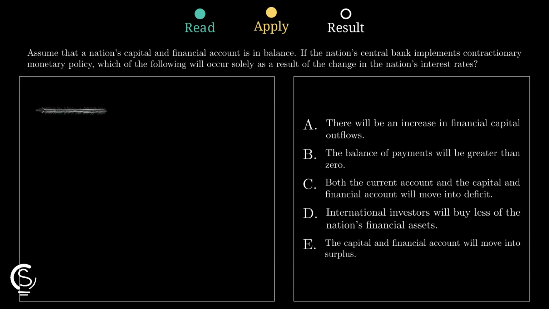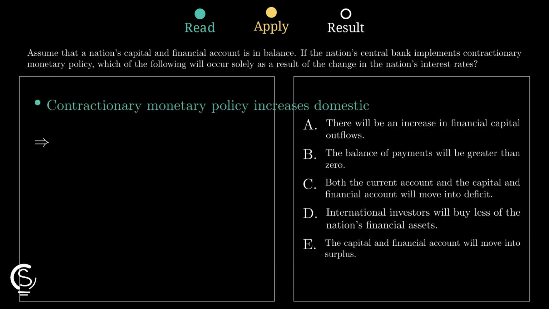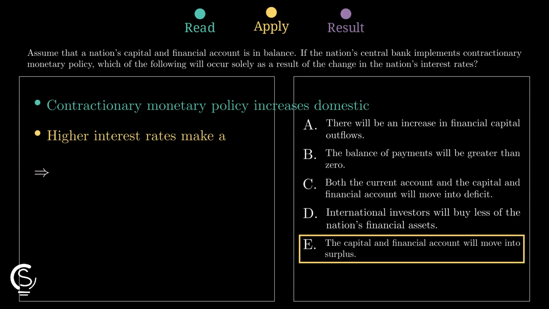Next, these higher interest rates make the nation's financial assets much more attractive to international investors. Everyone wants to earn a higher return on their investments, so they buy in. This massive influx of foreign investment creates a capital account surplus. Therefore, option E is our final winner. You totally nailed this tricky macroeconomics question.